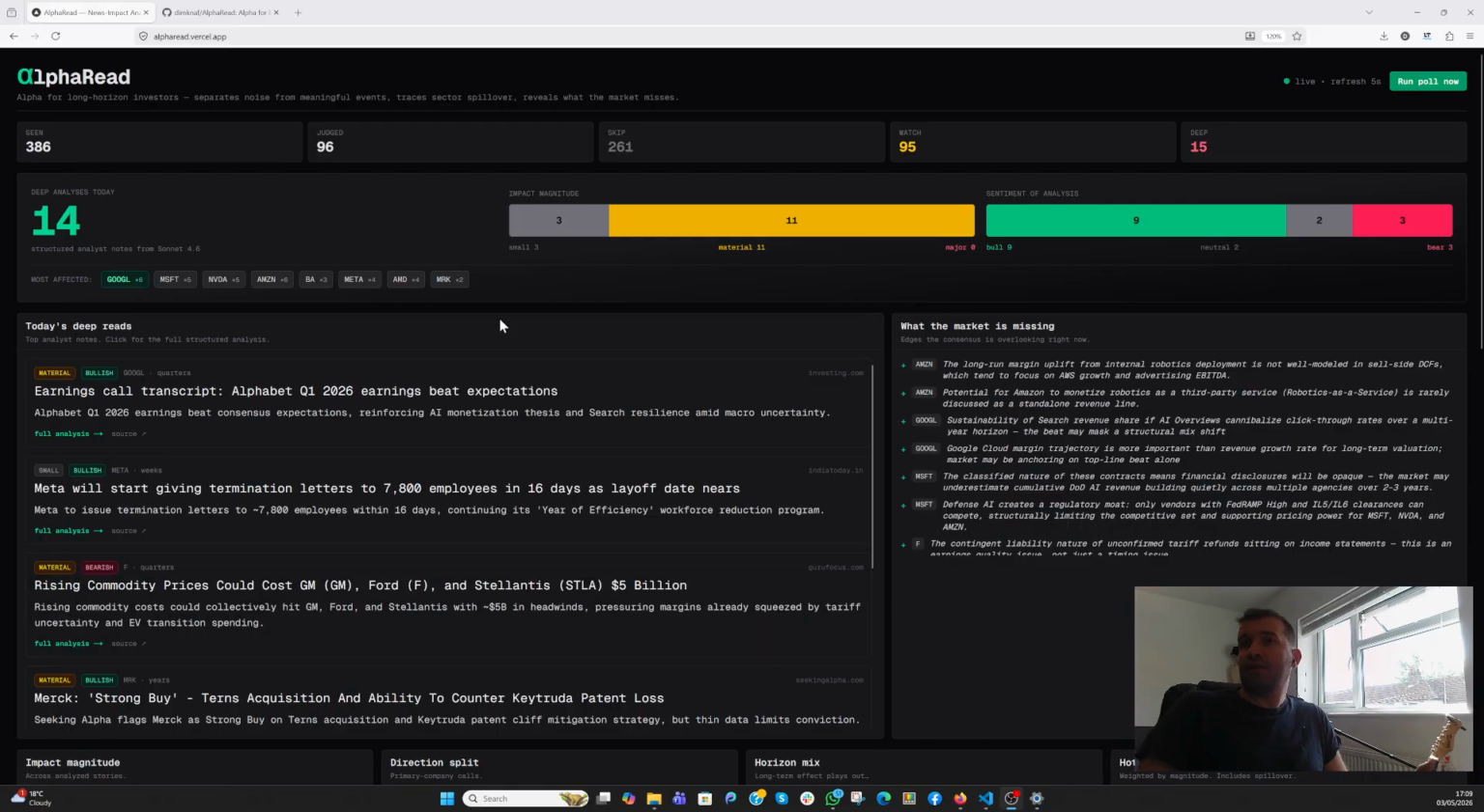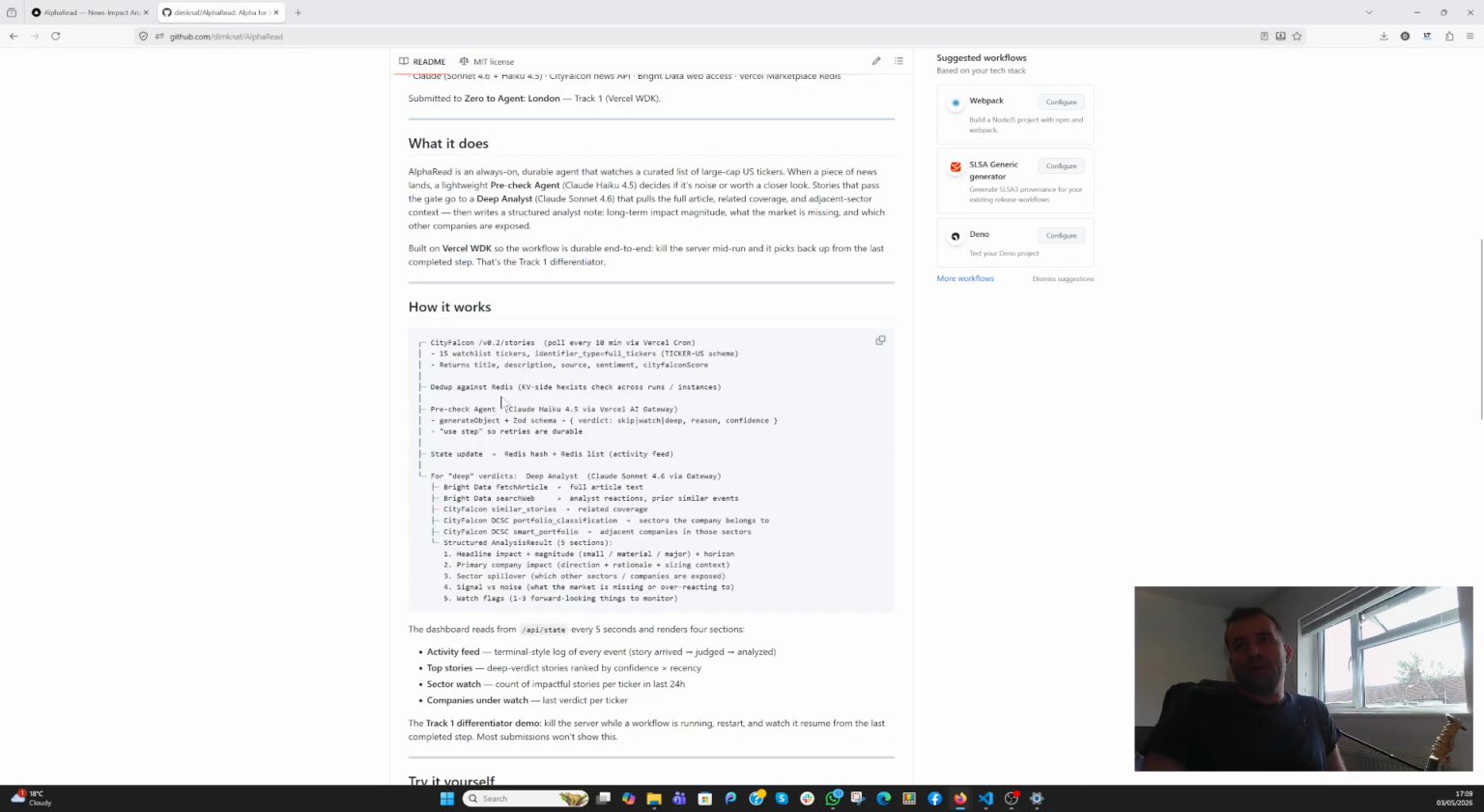This is AlphaRead. Actually, the problem that it tries to solve is that we are receiving thousands of news every day, and most of them are actually noise. So the app uses an agent in the background.